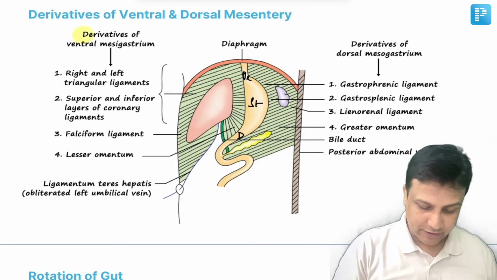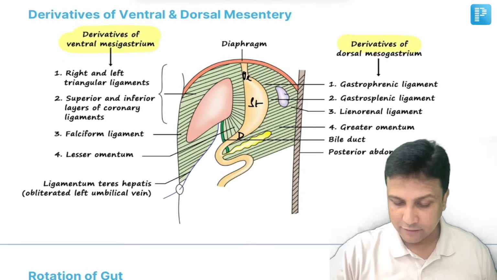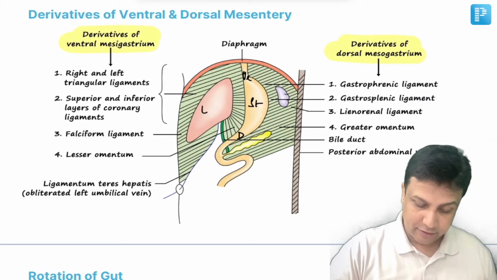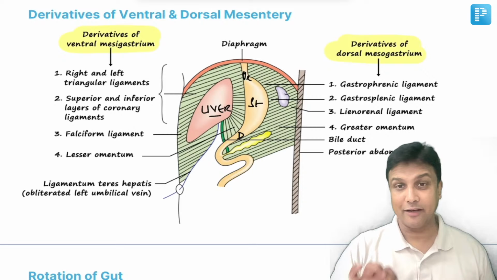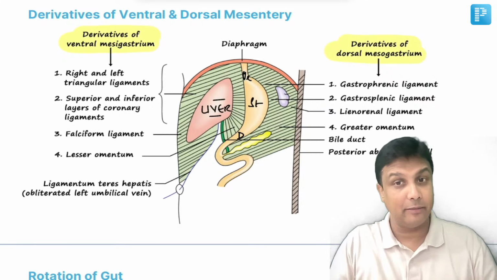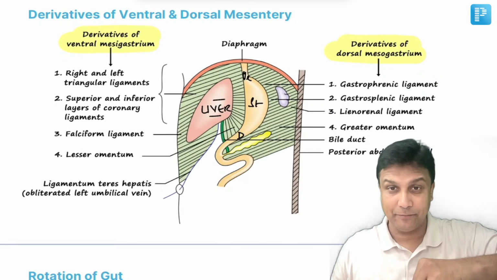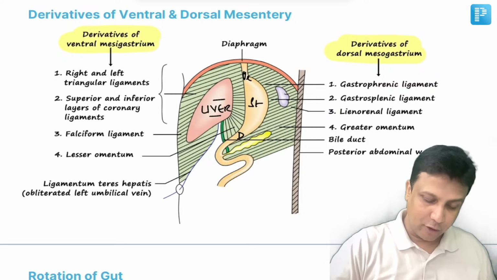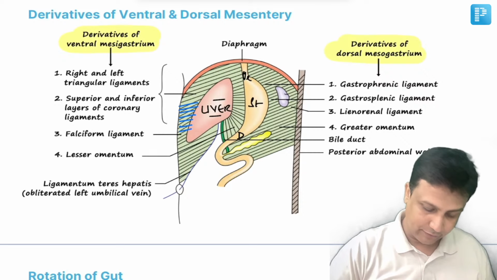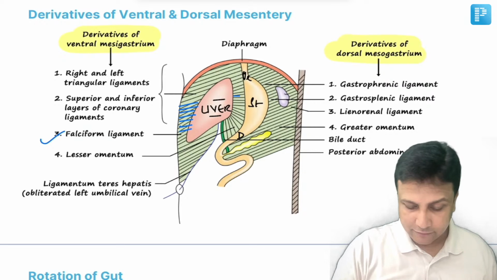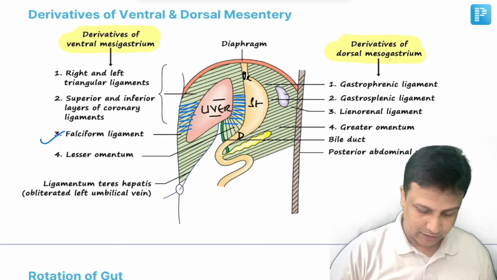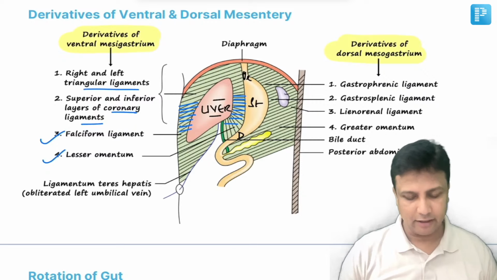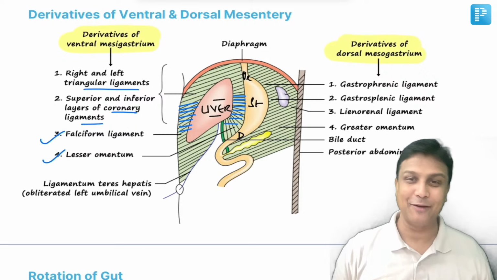So now we need to learn what are the derivatives of ventral mesogastrium and what are the derivatives of dorsal mesogastrium. Now, what is developing in the ventral mesentery? This is liver. Please listen to my English very carefully. I'm not telling liver is developing from ventral mesentery. It is developing in ventral mesentery. Now, because of the liver present over here, in front of the liver, there will be a ligament here. This one will be falciform ligament. Between the liver and the stomach, we have seen just now, this one will be the lesser omentum. And covering the liver, there will be triangular ligament, coronary ligament. All this will be actually derived from the ventral mesentery.